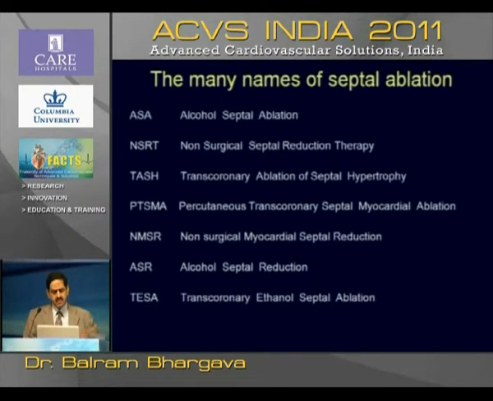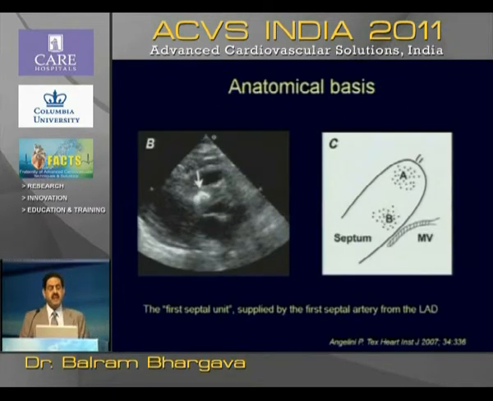There are several names for septal ablation. The German group have named it in a different way, the Americans have named it differently. So basically it's alcohol ablation. The anatomic basis is the first septal unit. The first septal unit is the first septal artery, and that is supplying the septum. As Dr. Narasimhan mentioned, in 50% of the cases they found that it was more on the RV side.